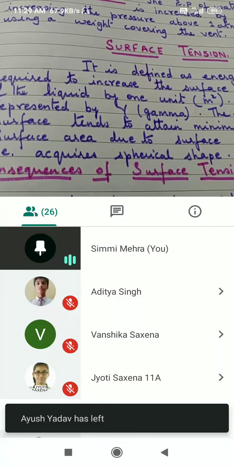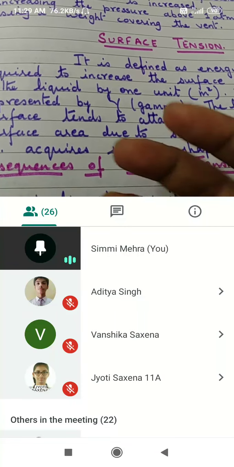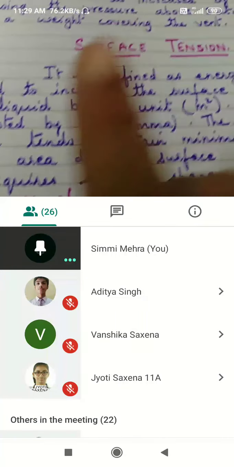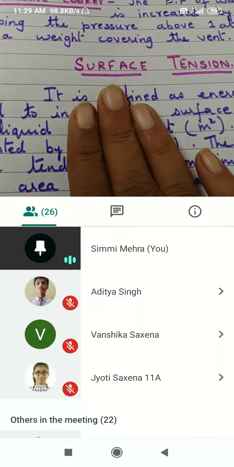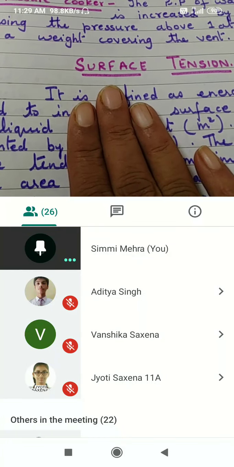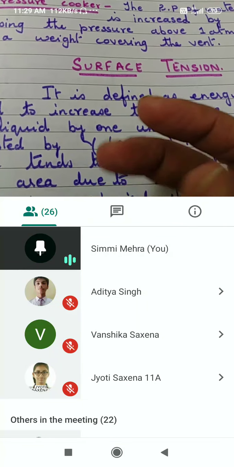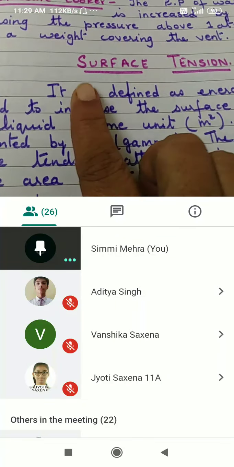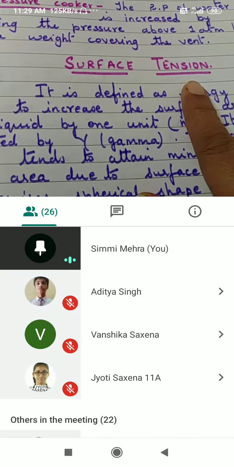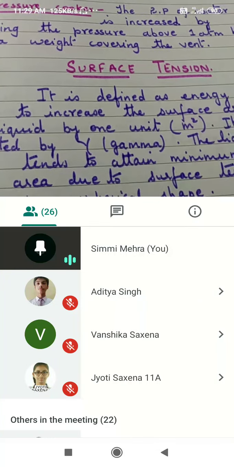Then how those molecules are arranged, that is to study about solids. Now after gases we come to the liquid phase. Let us know some properties about liquids also. Surface tension is one of them, and it's a very important property.